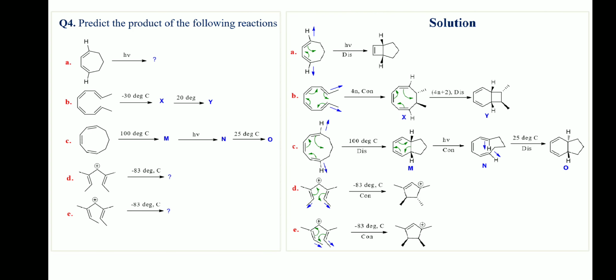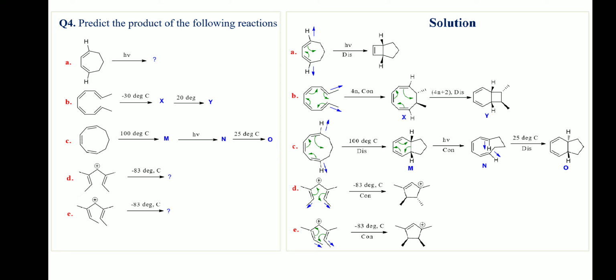Question number 4. Predict the product of the following reactions. In reaction A, the reactant has a 4n pi electron system. Under photochemical condition, the allowed rotation will be this. The two hydrogen atoms on the terminal carbons are pointing in opposite directions. So, in the bicyclic product, these two hydrogen atoms will be cis. That is, the two rings will be cis fused.